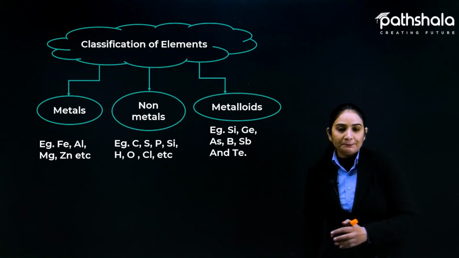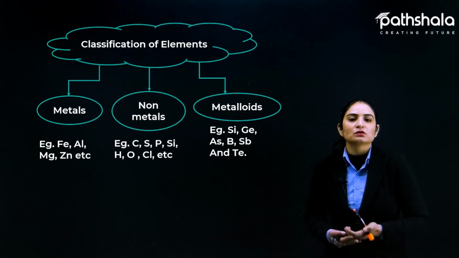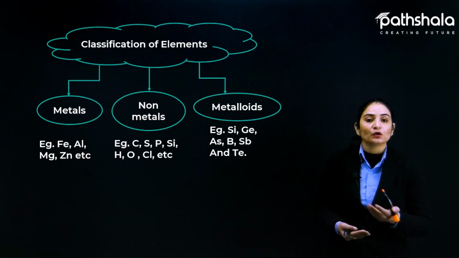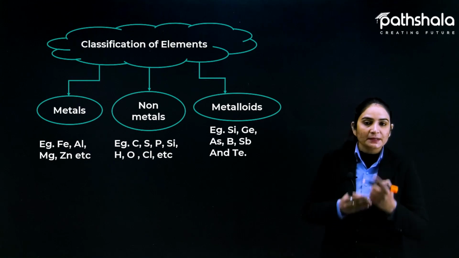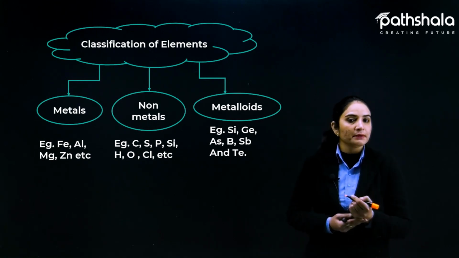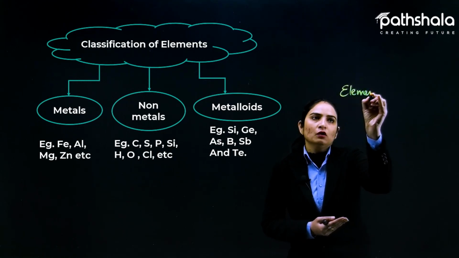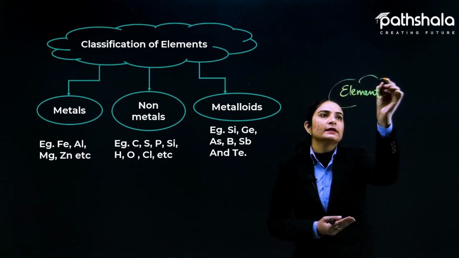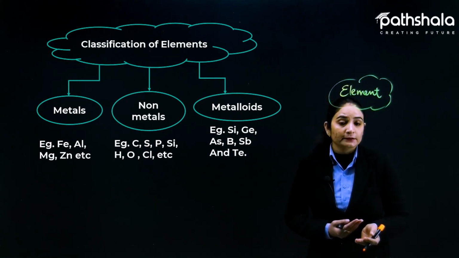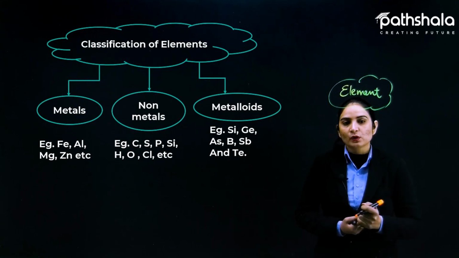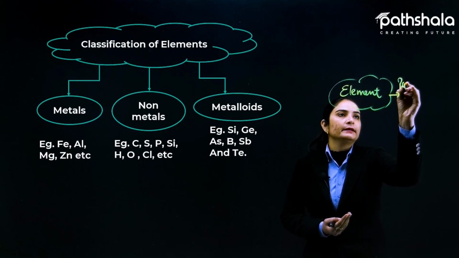Fine. So in this chapter we are going to study in detail about metals and non-metals, the different processes of their metallurgy, and alloying as well. So in case of metals and non-metals, what did we read? What is an element? In the classification of elements we get metals and non-metals. So first of all we need to know about elements. Although I agree you guys are very well aware of this, because we have done this in 8th, 9th and now we are in 10th, a brief recap is required everywhere. So what is an element? A pure form of matter.